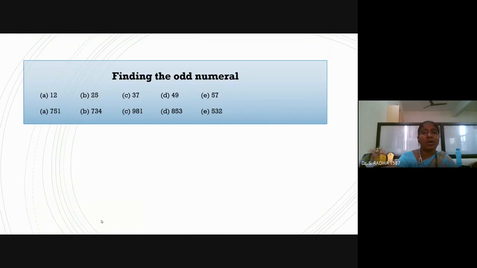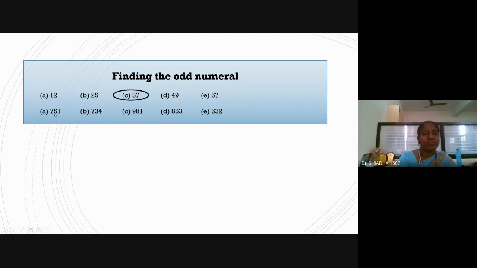Next, finding the odd numeral. You can see 12, 25, 37, 49, 57. So we have composite numbers and a prime number. 37 is a prime number, which has factors only 1 and the number itself. All other numbers are composite, because many factors are there other than 1 and the number itself. So only 37 is the prime number, the odd man out.